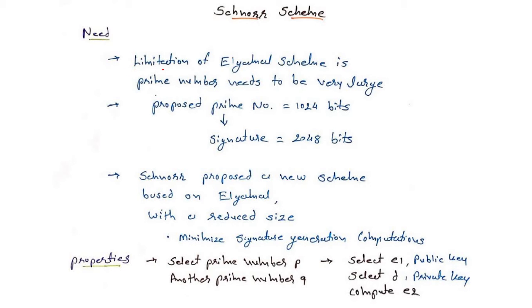So if we look at the limitation of the ElGamal scheme, what was the limitation? We have to use a very large prime number. In the example we discussed, we took a smaller prime number, but in an actual implementation of the ElGamal scheme, there is a need to choose a very large prime number. That is the one main limitation of the ElGamal scheme.